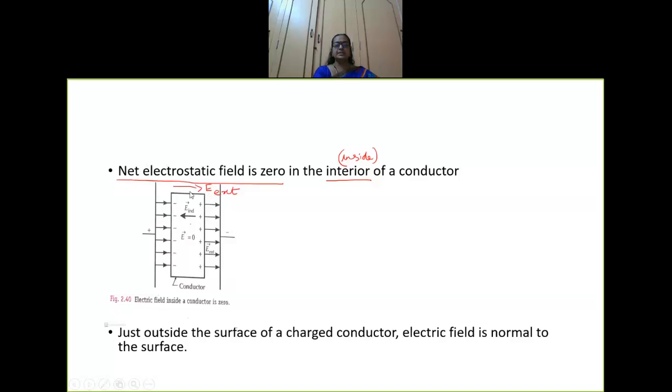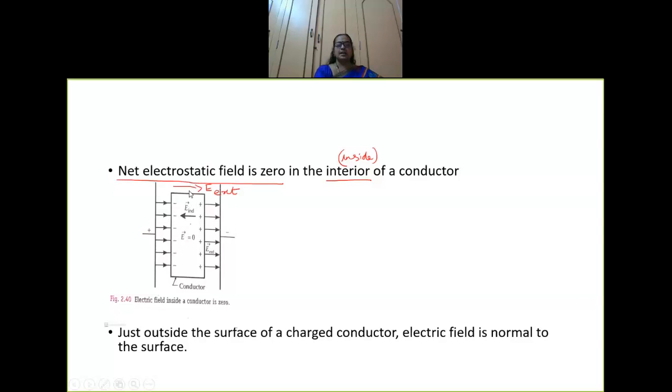What happens when I keep a conductor in an external electric field? The charges in the conductor get induced, and all the negative charges will move to the positive side, and all the positive charges to the other side. Now there are charges that are induced here. Look at the conductor here.